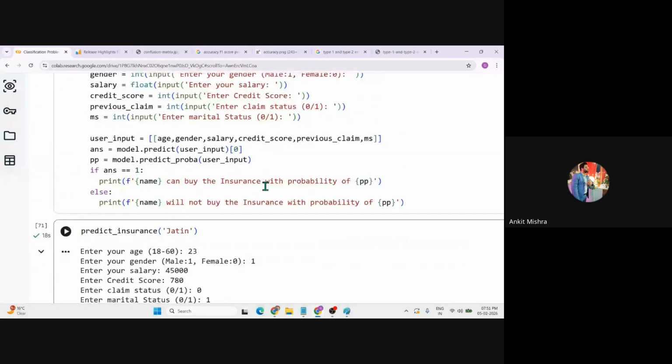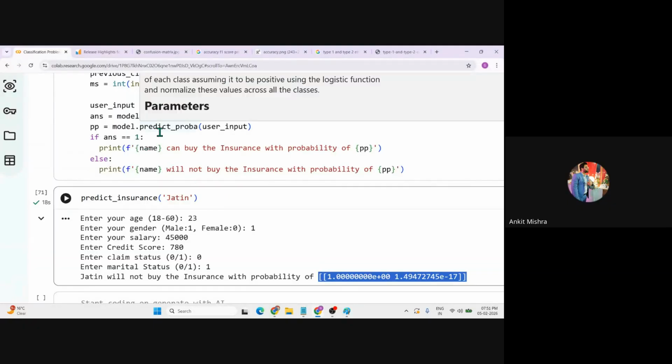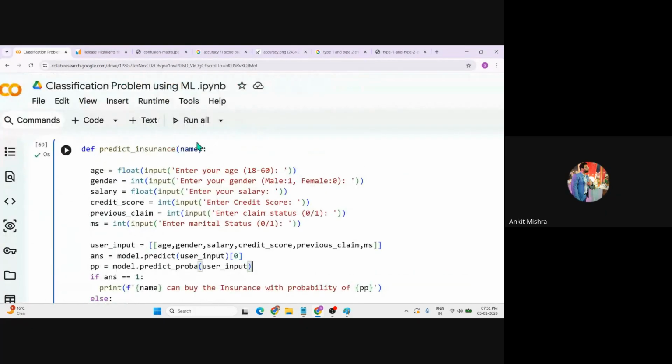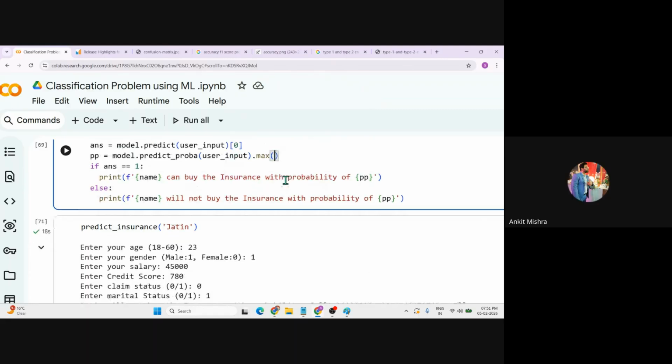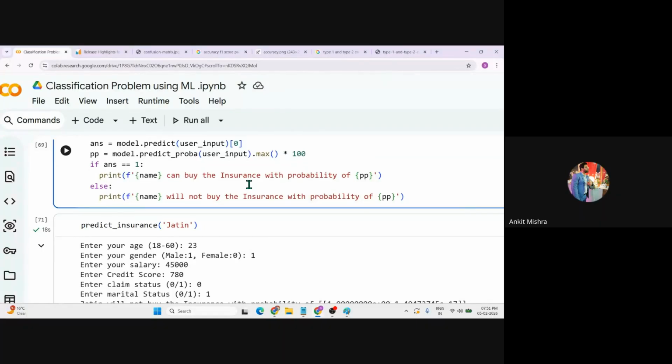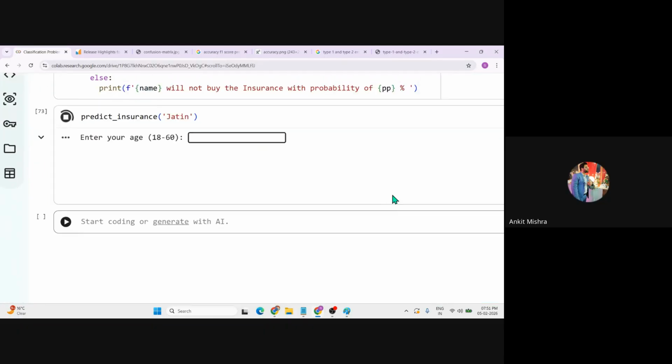So instead of this candidate, what we will do, because see, we will get two possible probabilities. The first is on the zero side and the second is on the one side. Now what you have to do, it will try to calculate both probabilities, right? This is the behavior of machine learning or any deep learning concept. Now you have to check the maximum value. So you can just simply say dot max. And once you say dot max, it will calculate the value, and let's multiply the value with 100 so that you will get the value in a percentage format, right? And you can just simply write the percentage sign here as well. Now let me just run it again. Jatin.